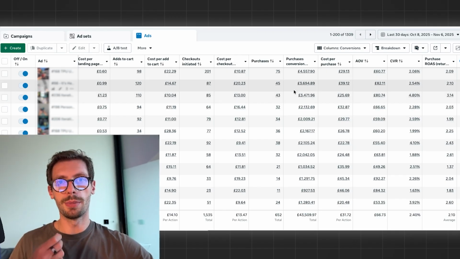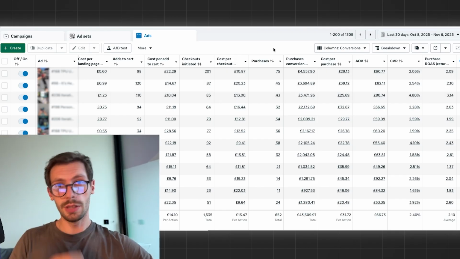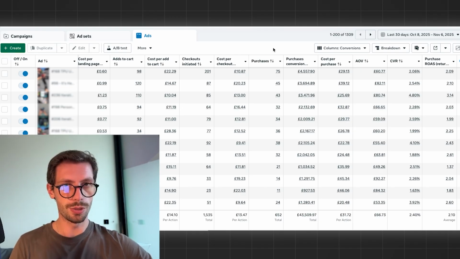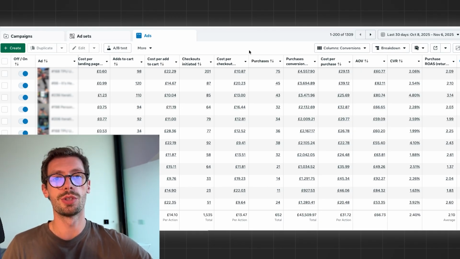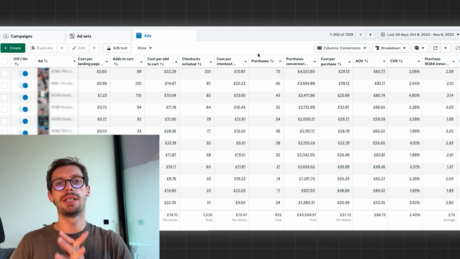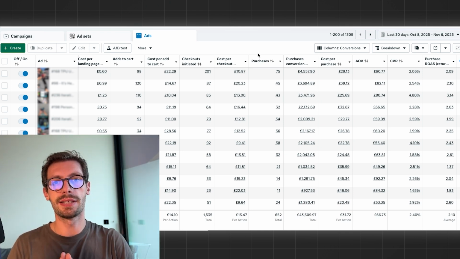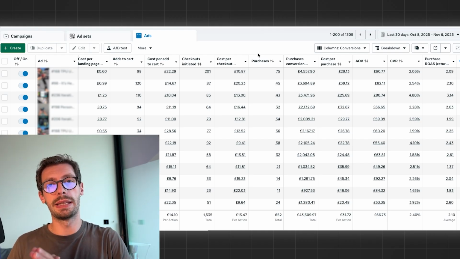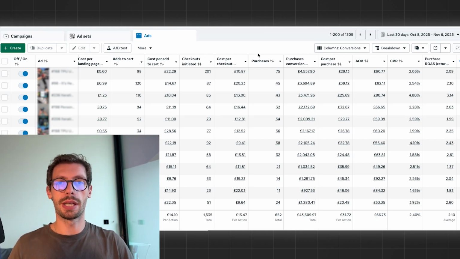You have to understand that Meta overall wants you to scale. Even the standard bidding system that is used on Meta is called highest volume, lowest cost, and to enable you to spend more. So it wants you to scale. Now, if you think about it, what actually enables you to scale? Well, first of all, the ad has to be resonating with lots of people, because otherwise you couldn't spend as much on the ad. And second of all, it has to convince everyone and do that very profitably.